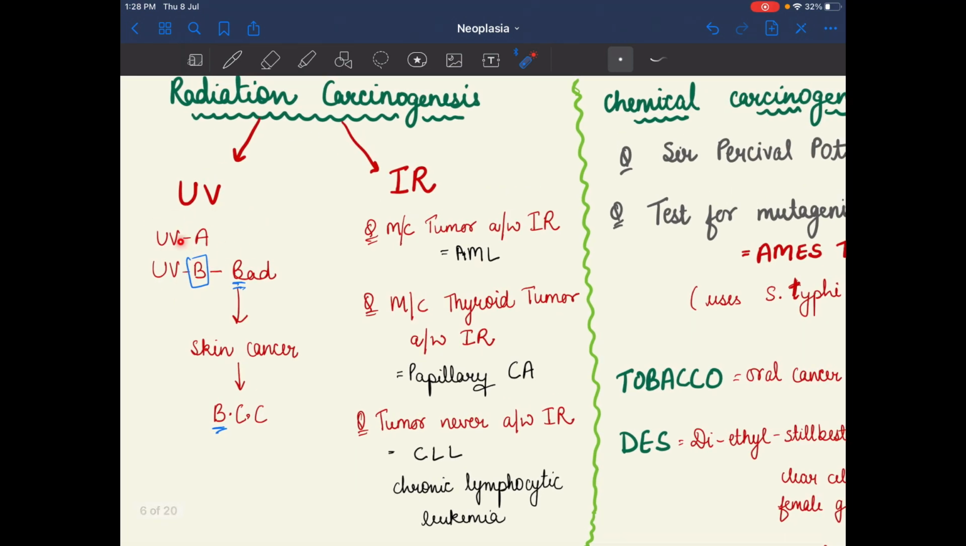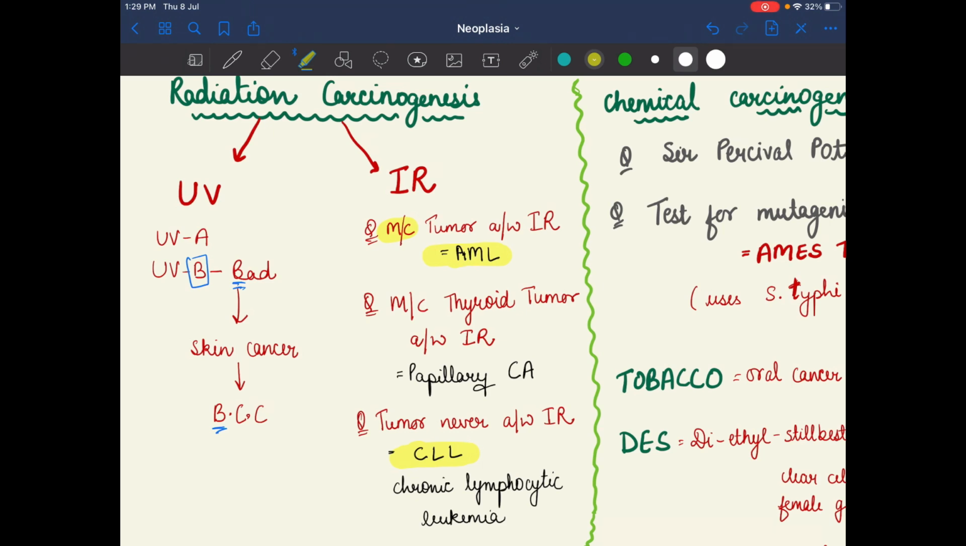Ultraviolet A, ultraviolet B. B means bad. So it involves basal cell carcinoma: B for bad, B for basal cell carcinoma. Skin cancer occurs due to ultraviolet B. The second type of rays are the ionizing rays. The most common tumor associated with ionizing radiation is AML, and the tumor which is never associated with ionizing radiation is CLL. Remember this question also.